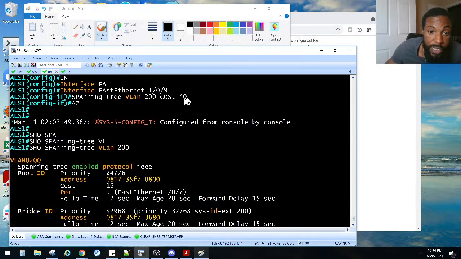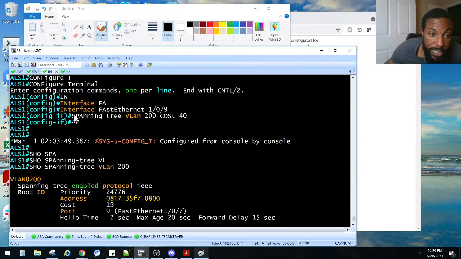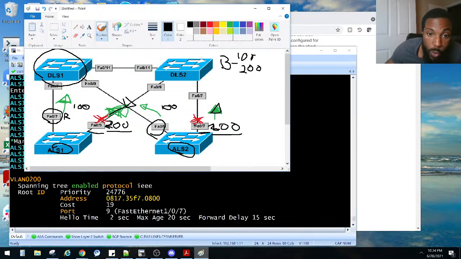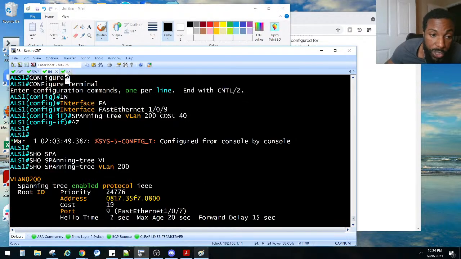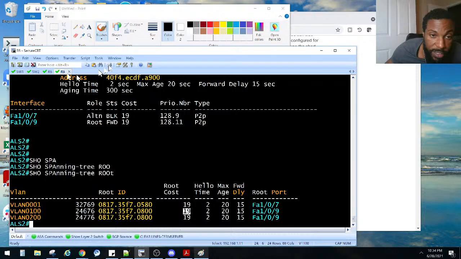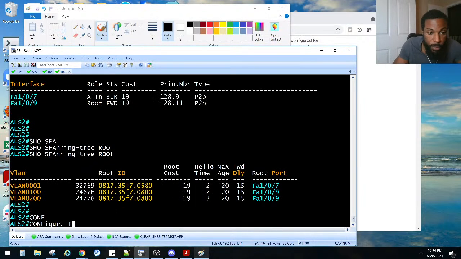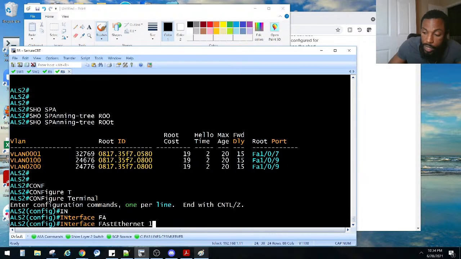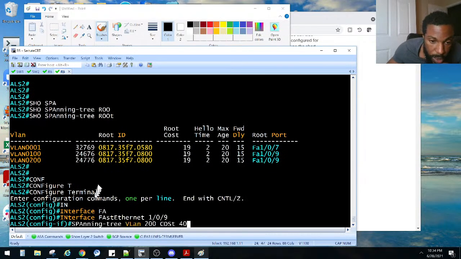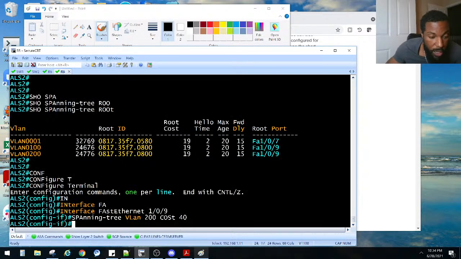Who knows? I'm gonna do it on the other one because I'm ready to move on. Let's go to that port, 107, and change that cost to 40 as well, which we were in the middle of doing at one point. Global config mode, interface Fa107. Change its cost to 40.